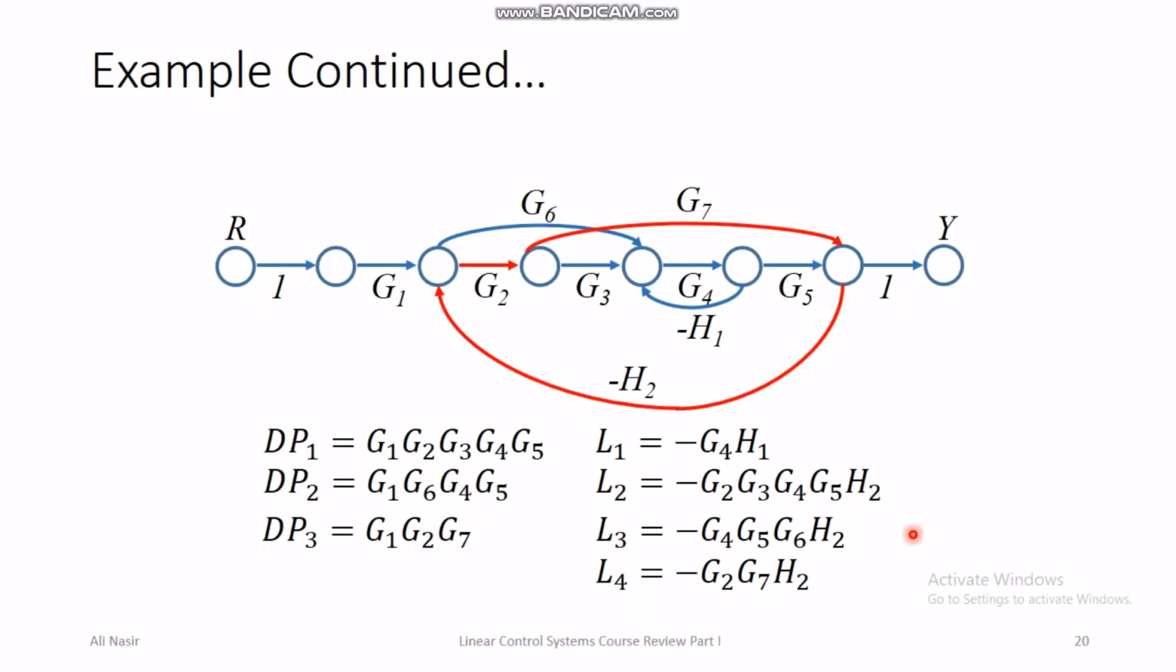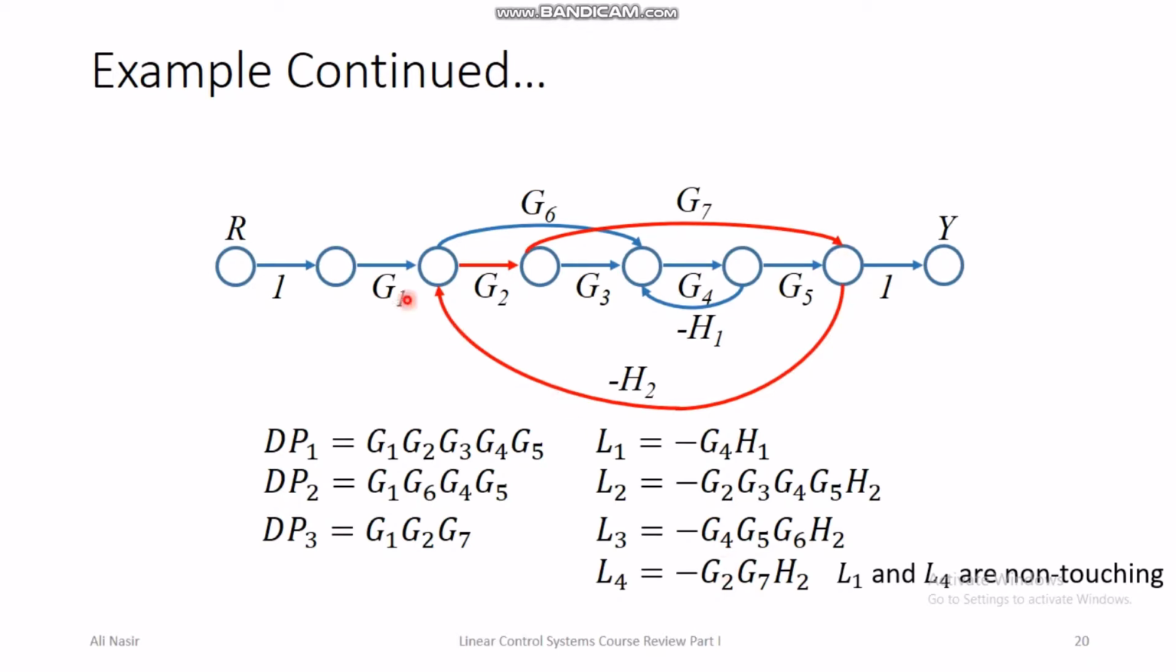But before that we identify a fourth loop here, which is G2, G7 and H2. So this is the fourth loop in the system, and you can see here that L1 and L4 are basically non-touching loops. All other loops, so the concept of touching and non-touching is dependent upon the nodes.